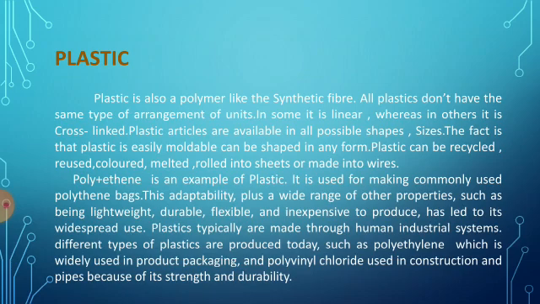Polyethylene is an example of plastic. It is used for making commonly used polythene bags. This adaptability, plus a wide range of other properties such as being lightweight, durable, flexible and inexpensive to produce, has led to its widespread use. Plastics typically are made through human industrial systems. Different types of plastics are produced today, such as polyethylene, which is widely used in product packaging, and polyvinyl chloride, used in construction and pipes because of its strength and durability.